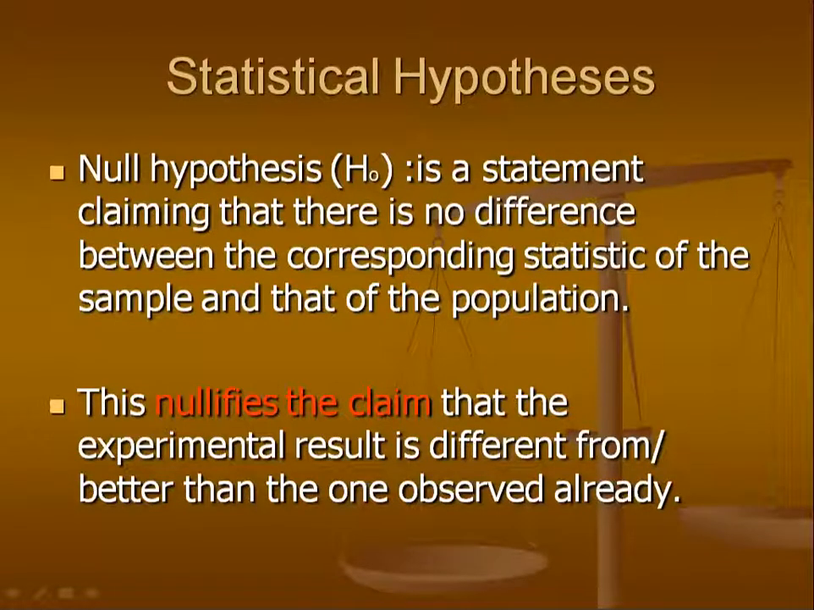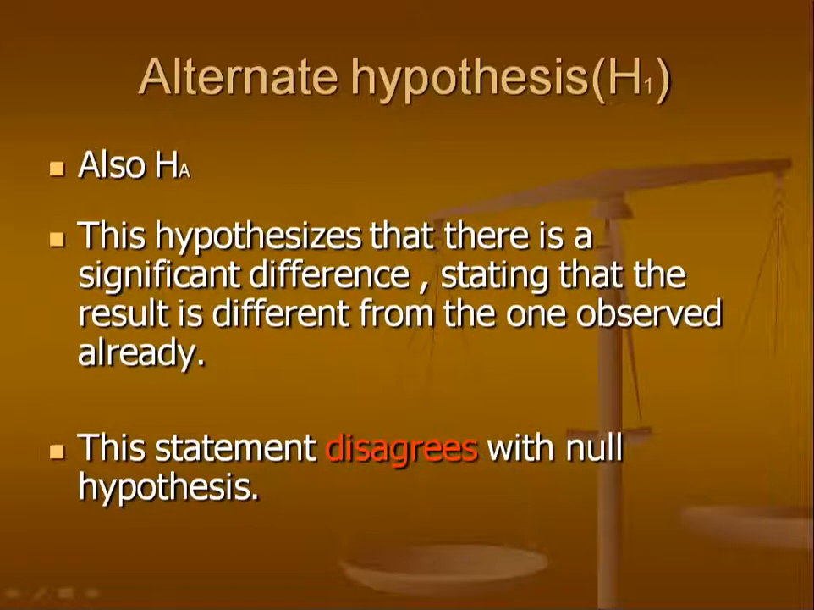It is a statement claiming that there is no difference between the corresponding statistics of the sample and that of the population. So this is one of the important things. What is null hypothesis is most commonly asked. It nullifies the claim that the experimental result is different from or better than the one observed already. So then there is the alternate hypothesis.